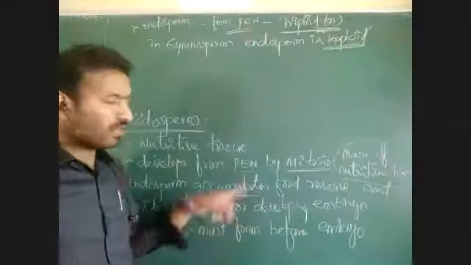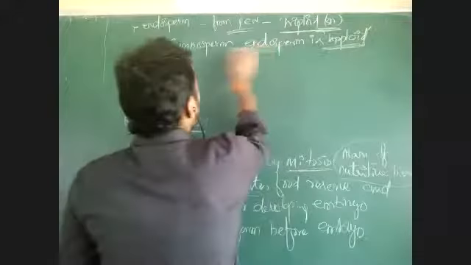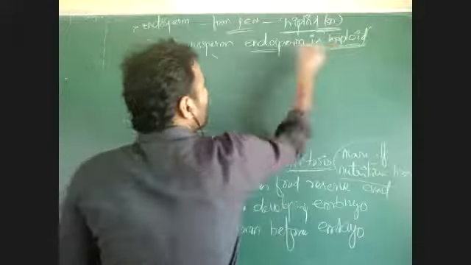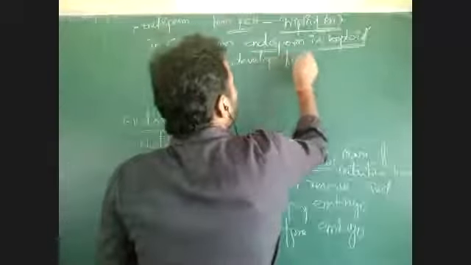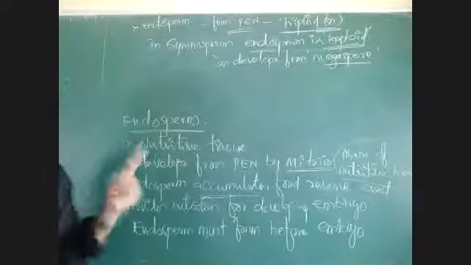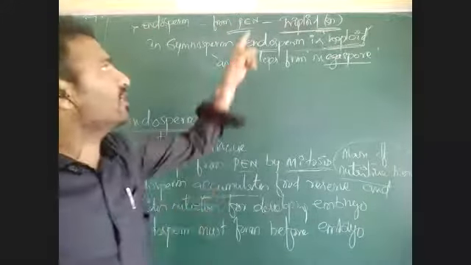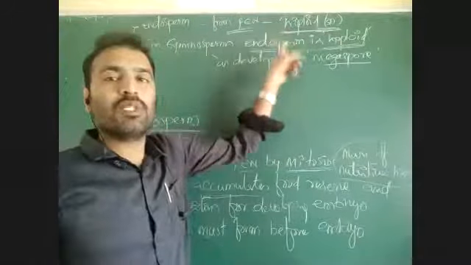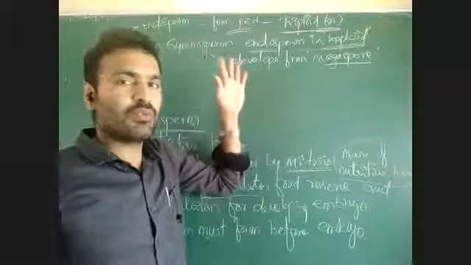In angiosperms, endosperm is forming from primary endosperm nucleus. In gymnosperms, endosperm is haploid as it develops from megaspore. There is no triple fusion in gymnosperms. Gymnosperms show only one fertilization, syngamy only. If triple fusion is there, then there is formation of triploid PEN that will develop into triploid endosperm. But in gymnosperms, there is no triple fusion.